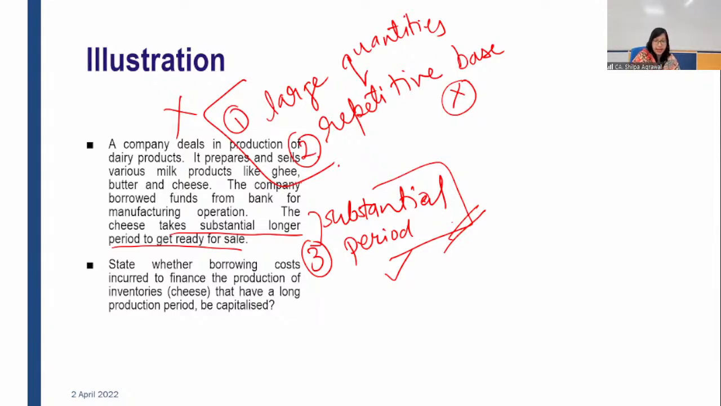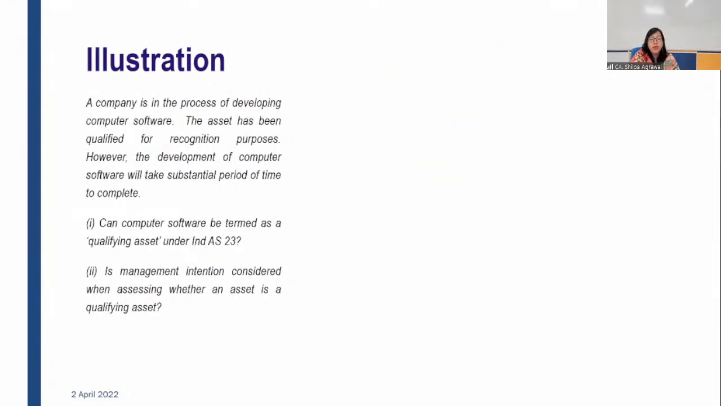Fine. We are moving to the next illustration. A company is in the process of developing computer software. The asset has been qualified for recognition purposes. However, the development of computer software will take a substantial period of time. Here, what we are talking about is software. Qualified for recognition purposes means it has reached the development stage. Developing computer software means it is internally generated. Development of computer software will take a substantial period of time to complete.